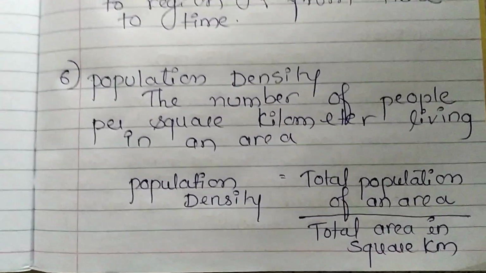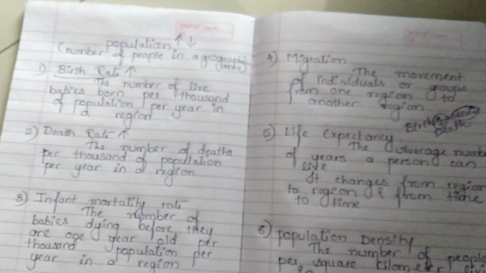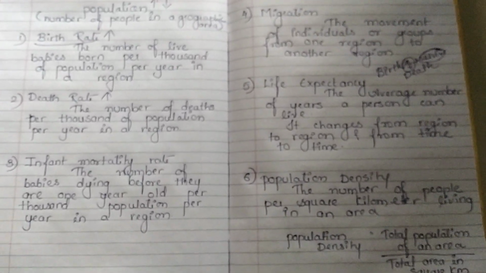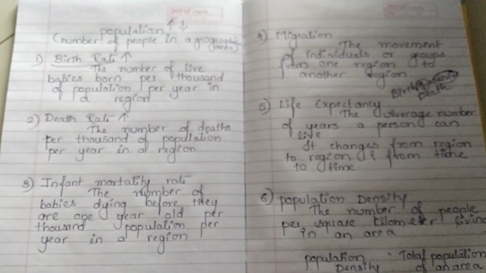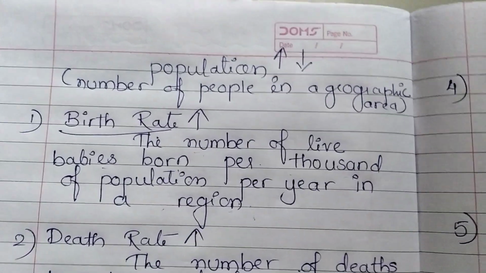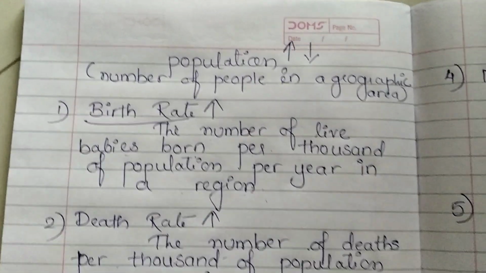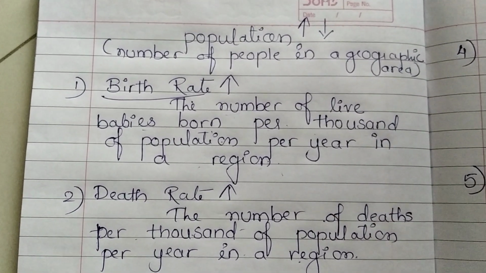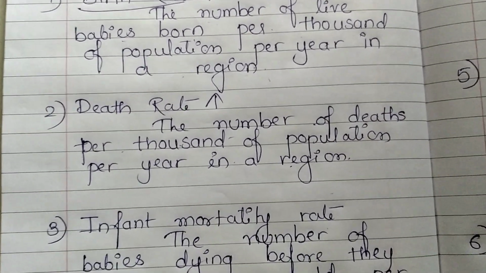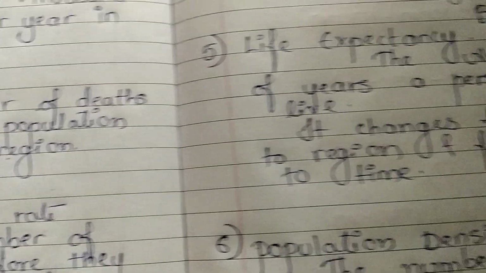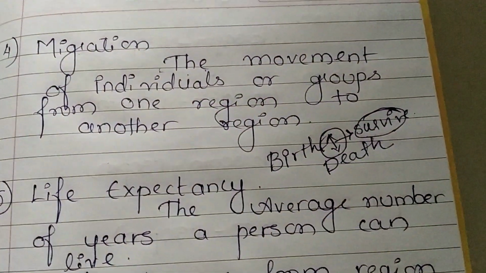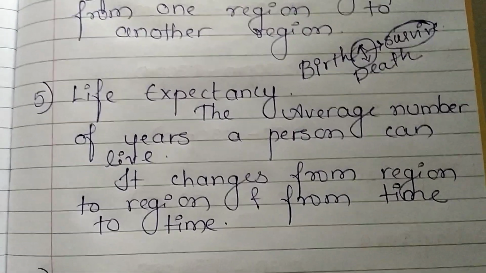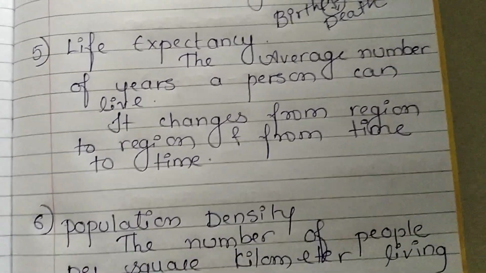Okay, so these were the important and most frequently asked terms. These terms are basically asked in Question number 2, Section B, explain the terms. These terms come for 2 marks. You have to write the definition very correctly, and after writing it, give one example of any country or village.